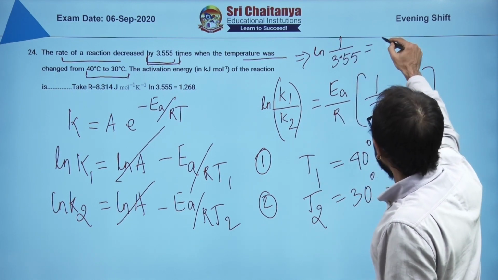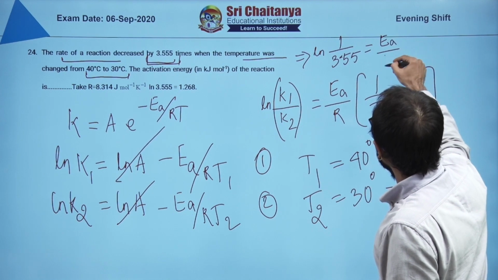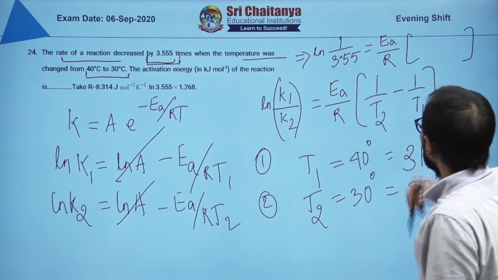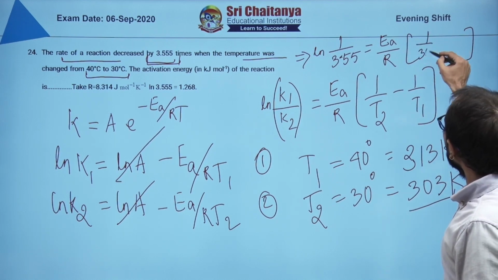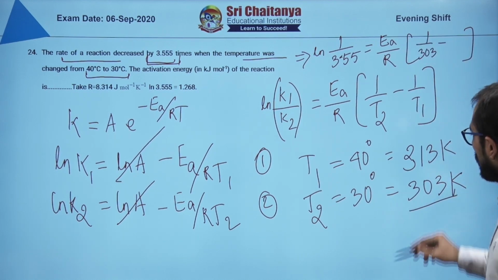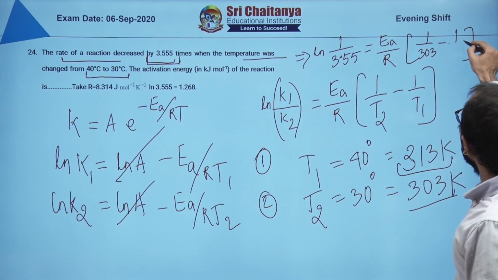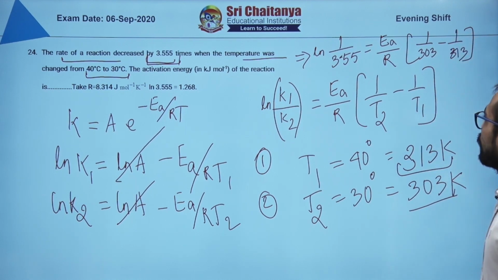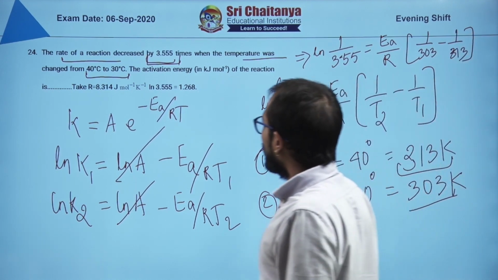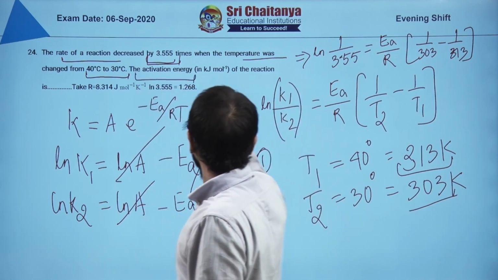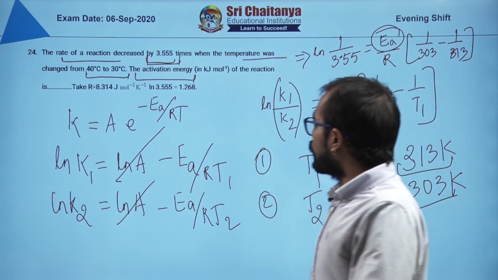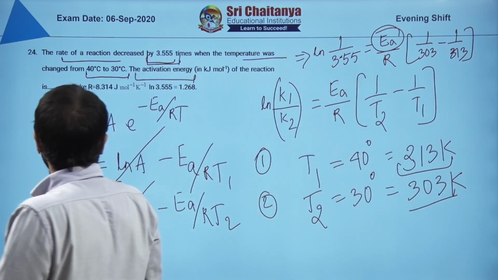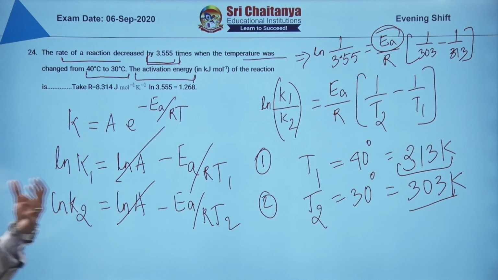And then you have activation energy here and R value here. What about T2? T2 is 303. So 1 upon 303 minus 1 upon T1. T1 is 313. 1 upon 313. You put the value there, and you can get the value of activation energy, that is this particular value, right. If you solve it out, you are going to get the answer, right.